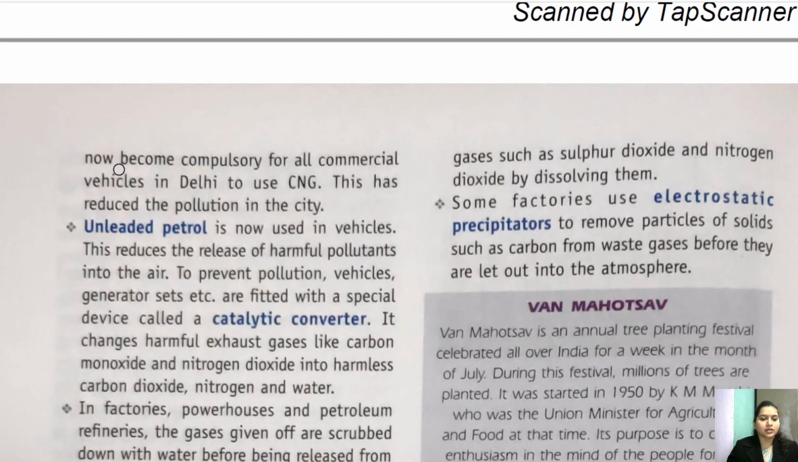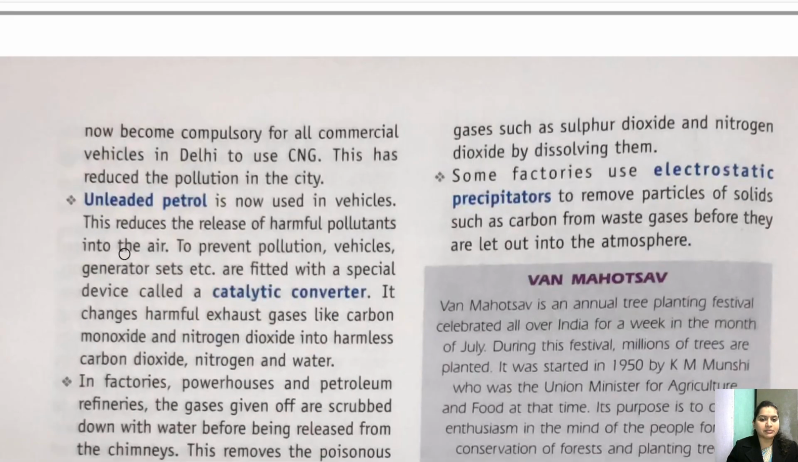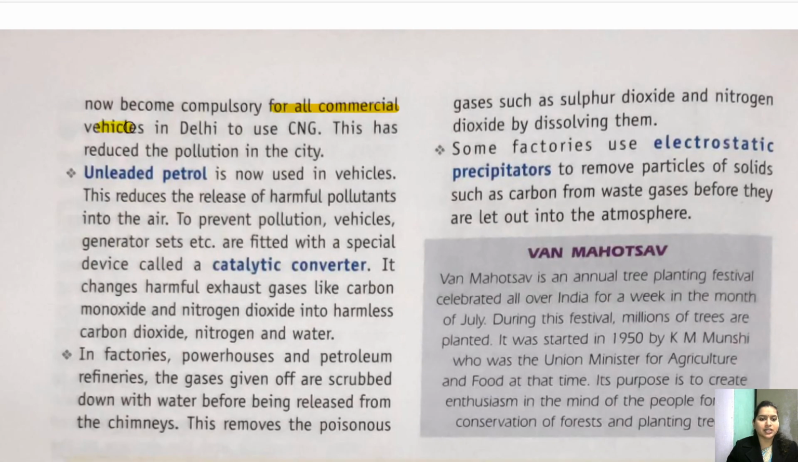Okay. So it has now become compulsory for the commercial vehicles in Delhi to use CNG. Right. It is now there in Banaras also. But yes, in Delhi it is compulsory. They are fined for not using CNG. Now the vehicles are also using unleaded petrol, just to reduce the pollution.